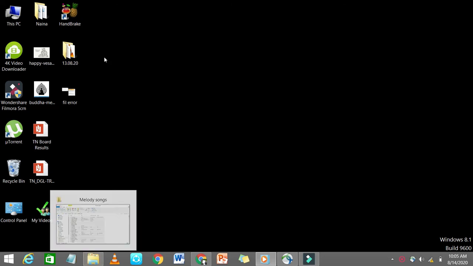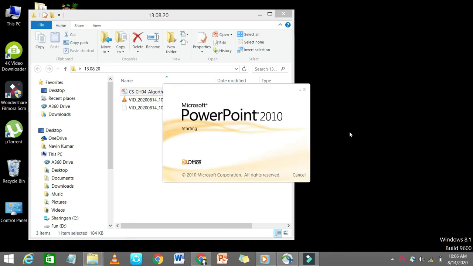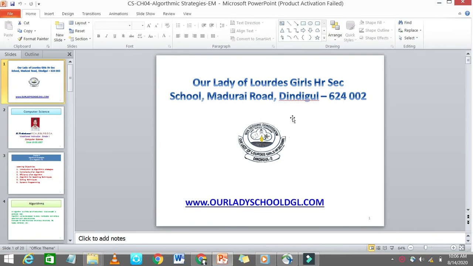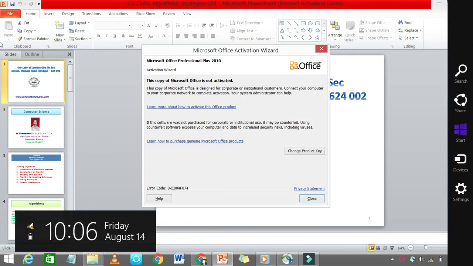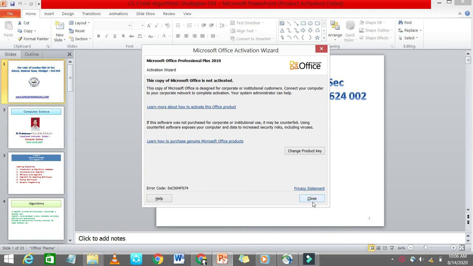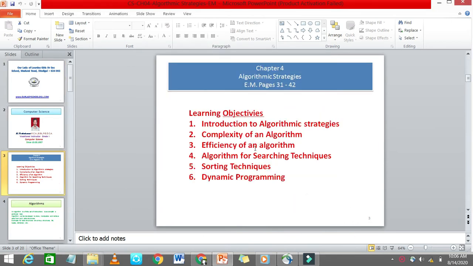Today we see the fourth lesson. The topic will be algorithmic strategies. If you refer to page numbers 31 to 42, you will learn the following topics here.